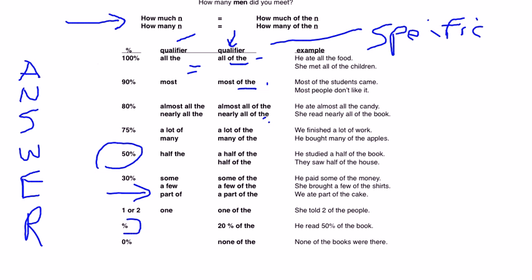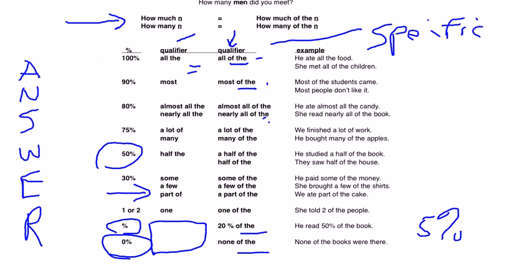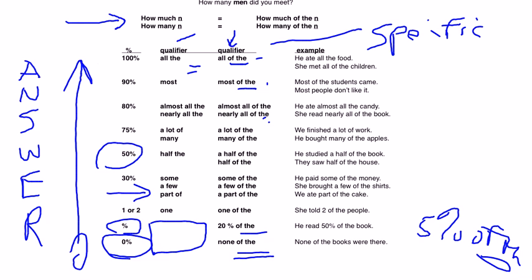With a percentage, or if there's absolutely nobody, you always have to use of the. So how many of the students failed? 5% of the students failed. 5% students failed is no good. You have to say 5% of the students, or none of the students failed. So basically, this is a percentage of 0 to 100%, if you have to qualify how many this or that somebody wants to know about.